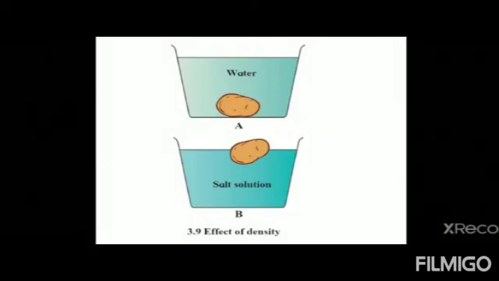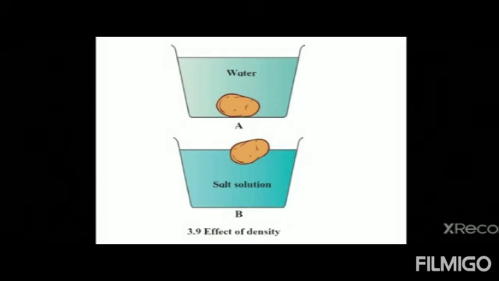Let's see an activity. Take 2 big glasses of water, add 4 to 5 spoonfuls of salt to the water in one glass and dissolve it completely. Now place a potato in the water in the second glass. The potato will sink. Take out the potato from that glass and put it in the salt water and observe. The density of water in that glass is greater due to the dissolved salt. The potato floats in that water because of the increased density.